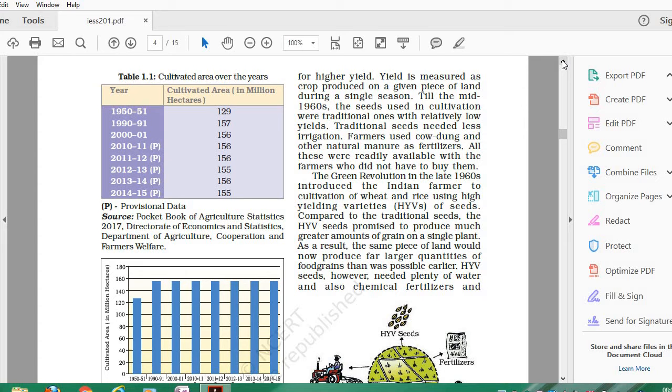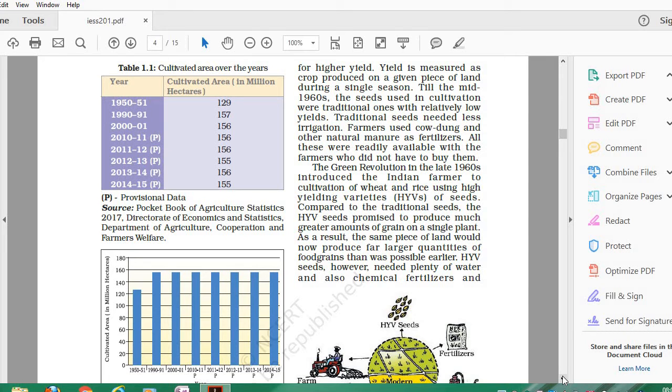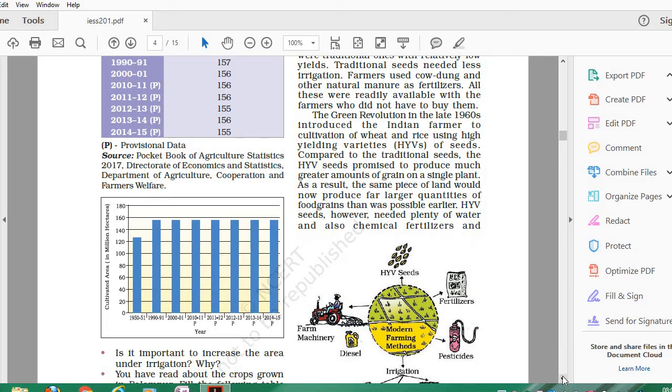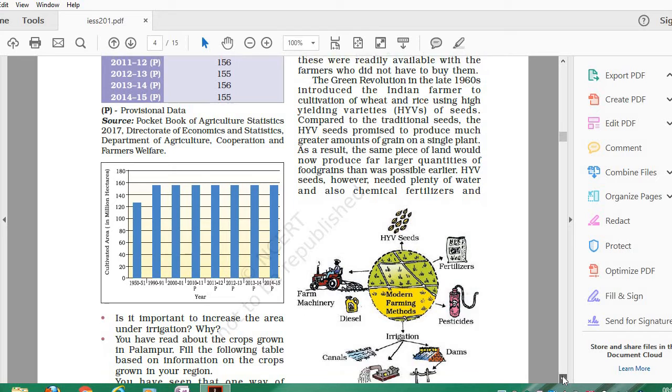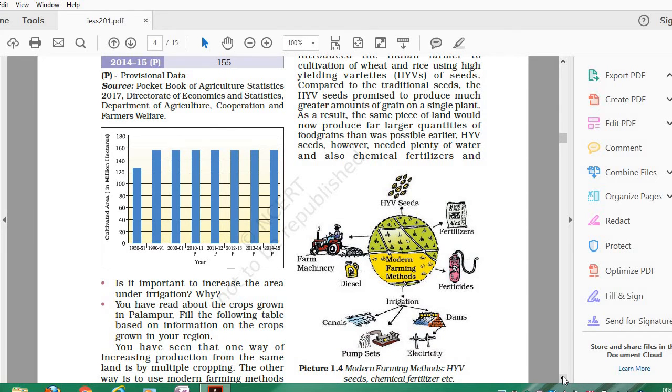There is one more concept, that is yield. Yield is measured as the crop produced on a given piece of land during a single season. With the green revolution in the late 1960s, high yielding variety seeds were introduced. Compared to traditional seeds, the HYV seeds gave a greater amount of grain on a single plant. As a result, the same piece of land would now produce far larger quantities of food grains. So this way we can increase the yield of a land, or even with the help of chemical fertilizers.